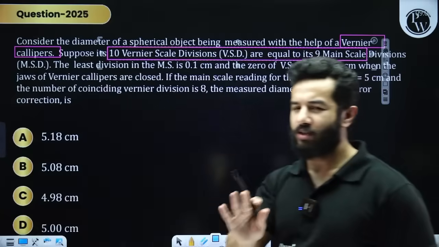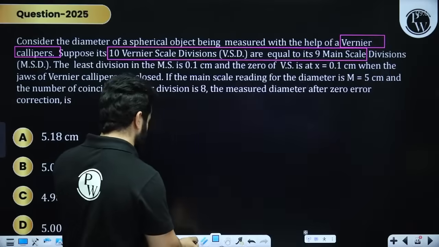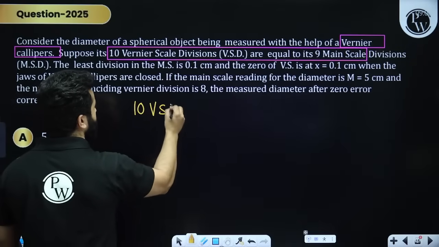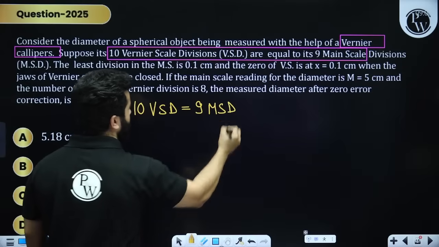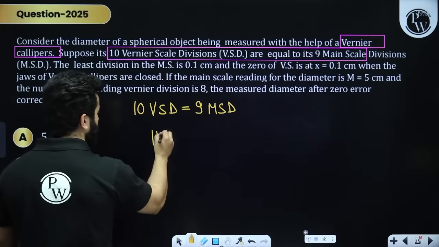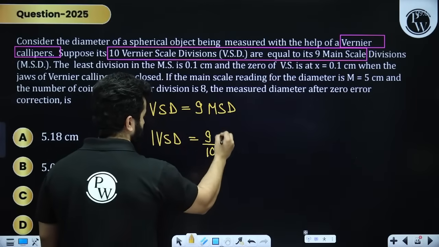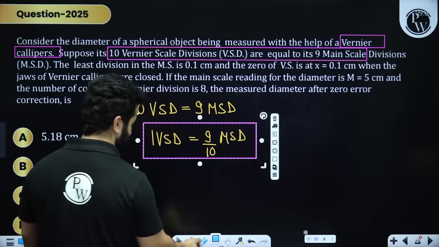If you are going to get a question on vernier caliper, it's going to be very easy. Just look for this line, my dear friends. 10 VSD is equal to 9 MSD. That means 1 VSD is equal to 9 by 10 MSD, right?